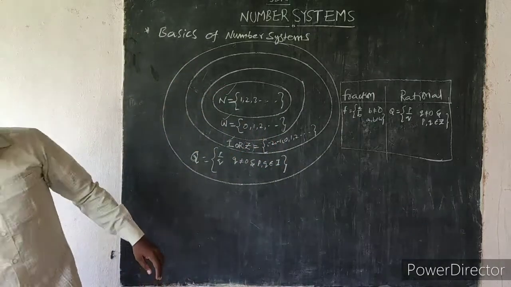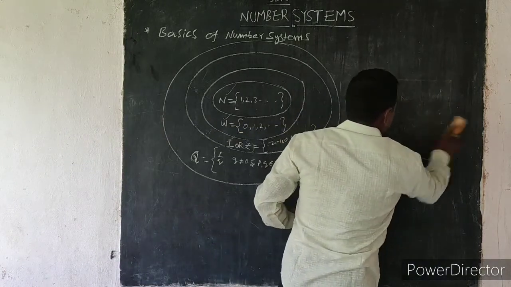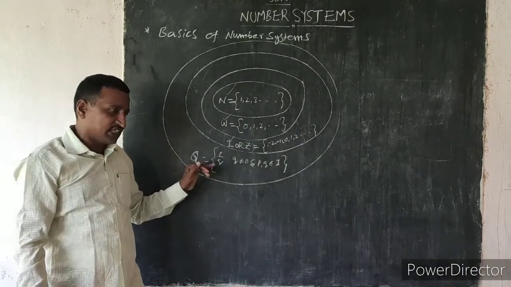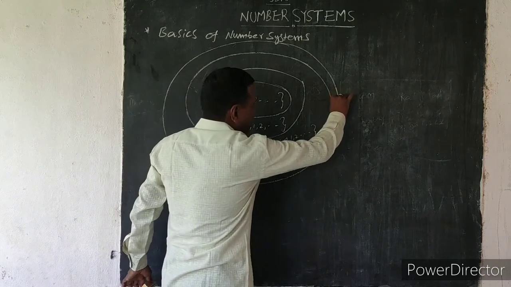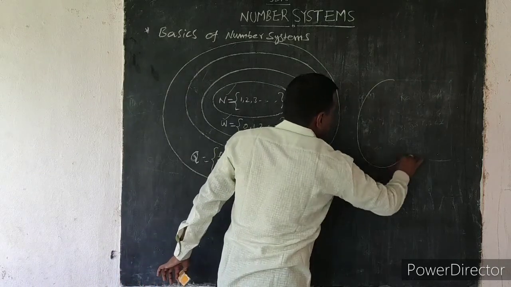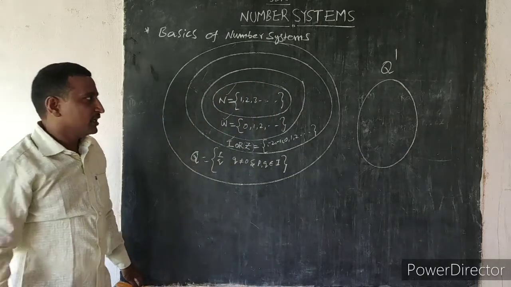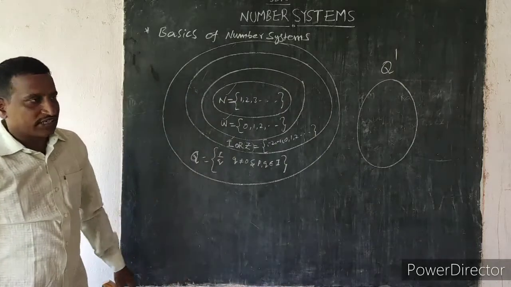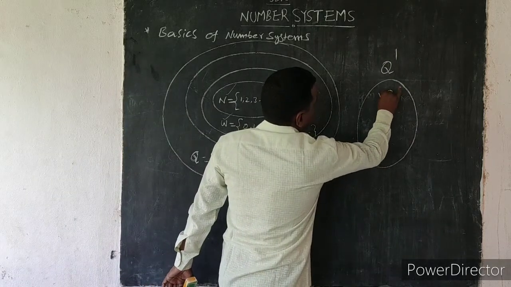Next, irrational numbers. A rational number can be written in P by Q form, and an irrational number cannot be written in P by Q form. What are examples of irrational numbers?